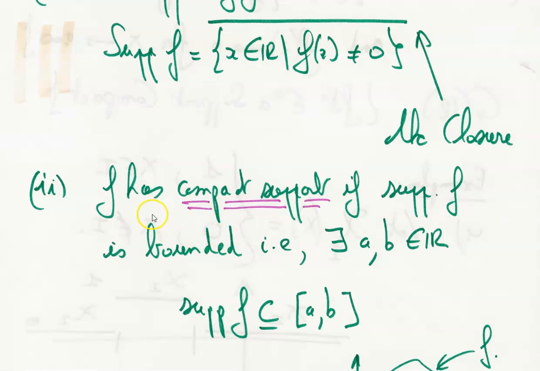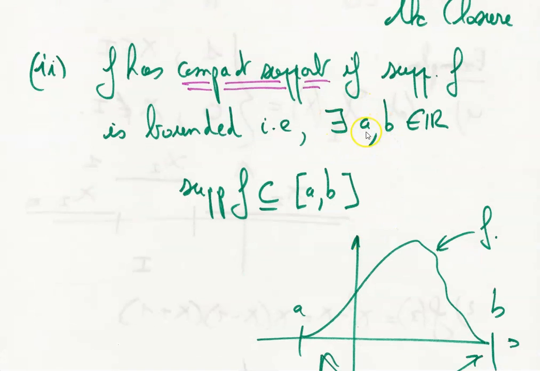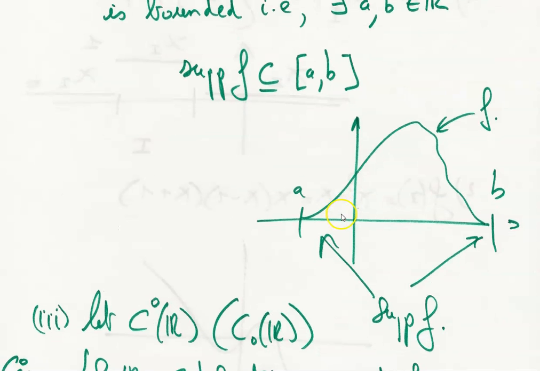Second, f has a compact support if the support of f is bounded, which means that there always exist two real numbers, let's call them a and b, such that the support of f is included in the segment from a to b. I just draw an example.